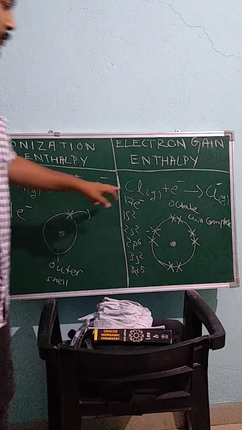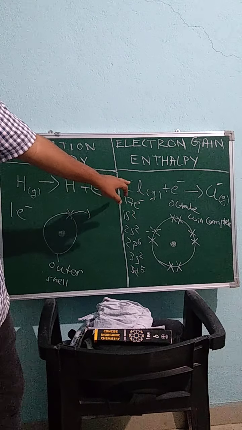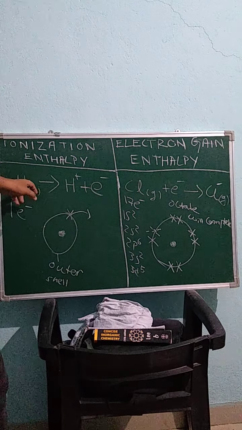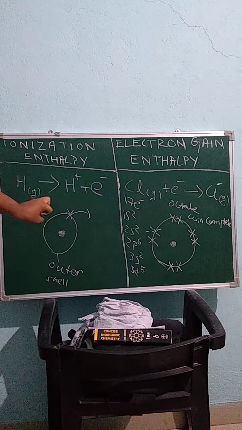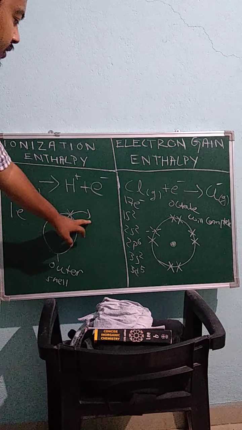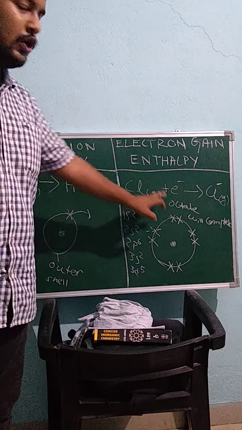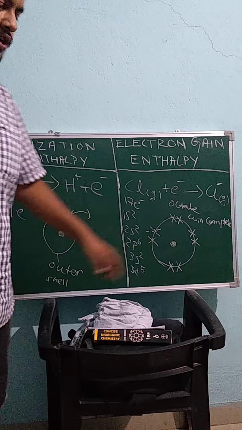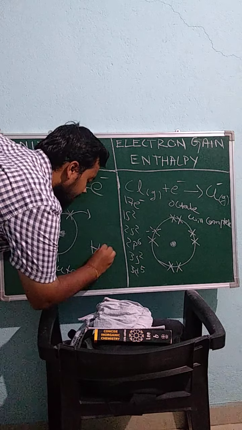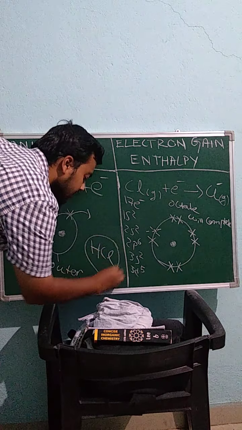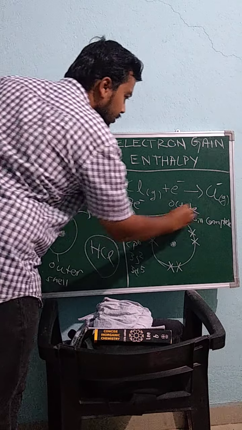So there will be a release of energy from the chlorine atom if one electron is given to it, and to remove one electron from hydrogen we have to give energy to the hydrogen. Here the hydrogen atom needs energy and the chlorine atom is releasing energy. So the compound HCl can thus be formed if we combine hydrogen and chlorine.